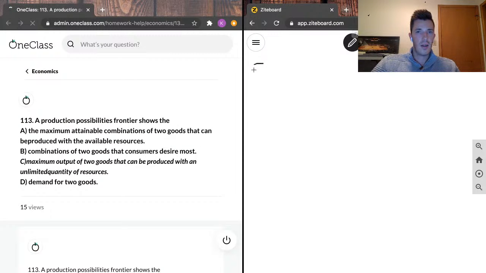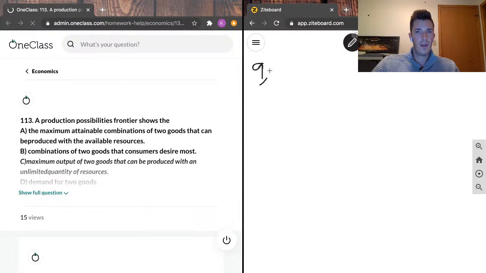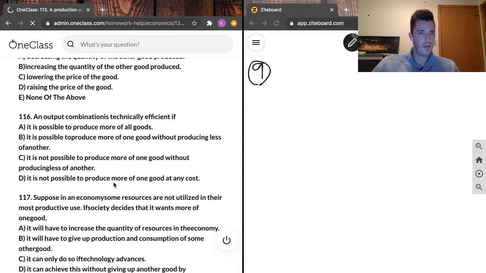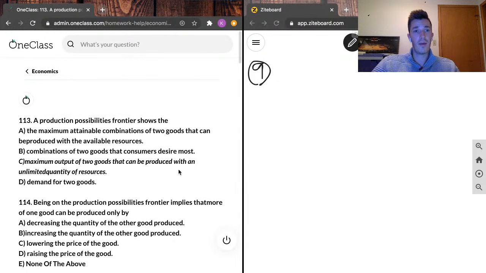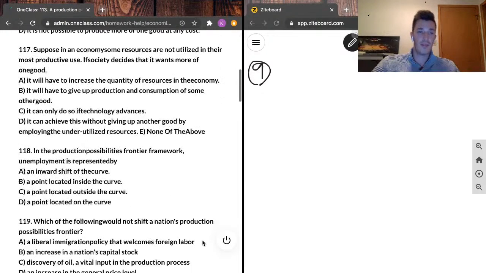On to question 9. I think this might be the last question here, but if I remember correctly, there's quite a few parts to it. So the first part here reads, a production possibilities frontier shows the A, maximum attainable combination of 2 goods that can be produced with the available resources. B, the combination of 2 goods that consumers desire most. C, the maximum output of 2 goods that can be produced with an unlimited quantity of resources. Or D, the demand for goods.